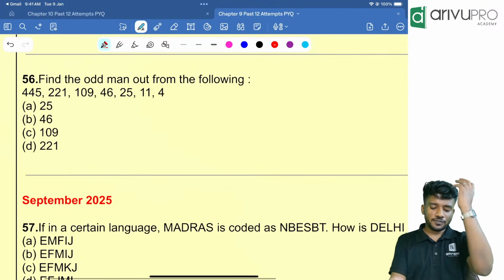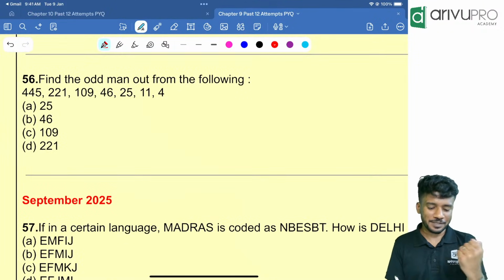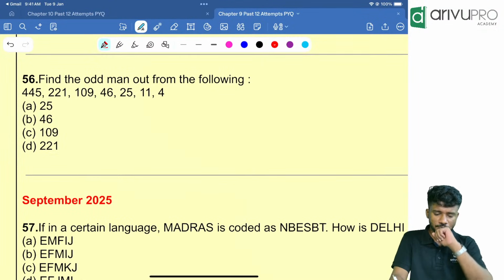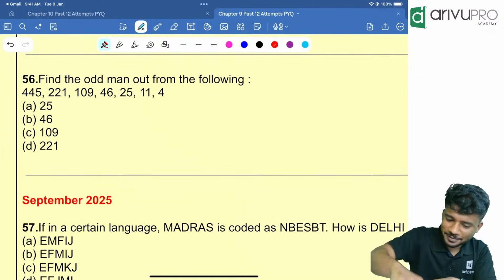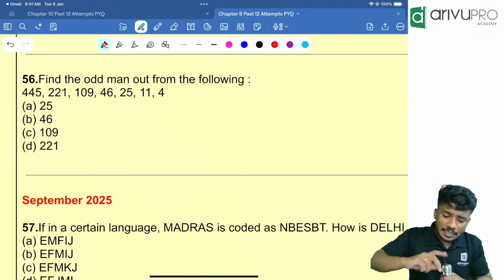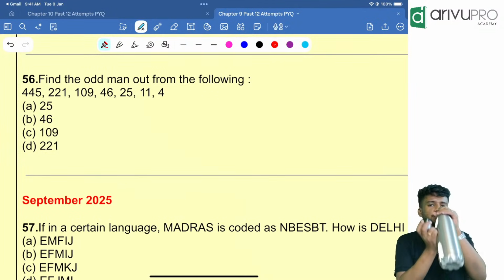The final question from May attempt, then we will go for September attempt. Yes, give me 1 minute. Then the final question, we are going to start after writing word.